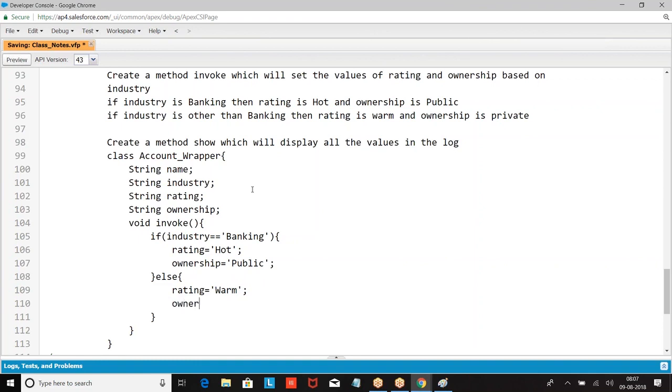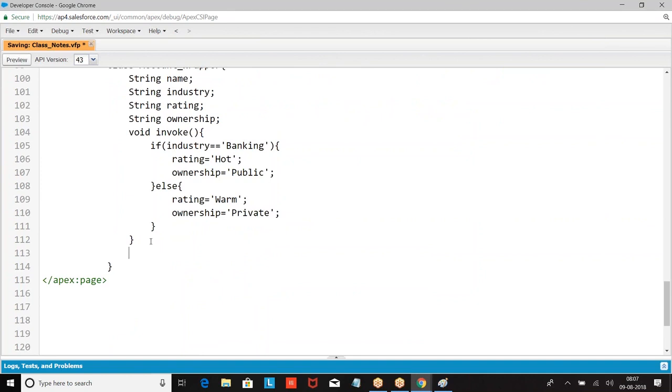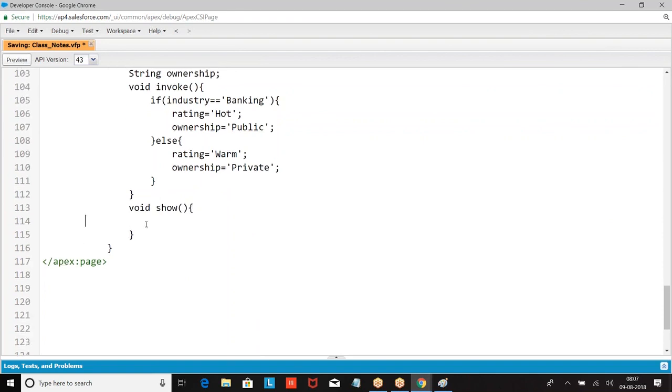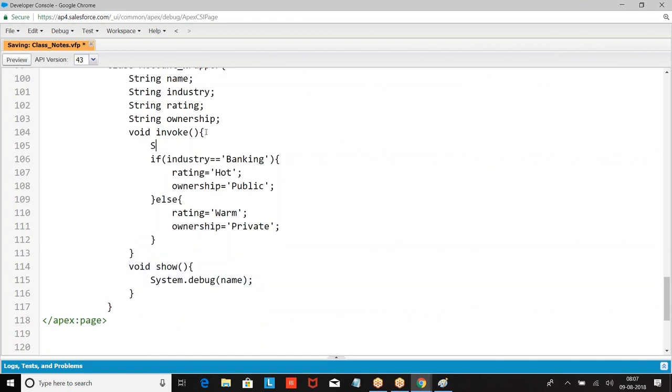Satish, can we define variables in a method also? Yes, we can define them, but they cannot be used outside the method. If I define any variable within the method, it becomes local. Here we had public void. If I define a variable called name within this invoke method, then I cannot use it in show. Why?